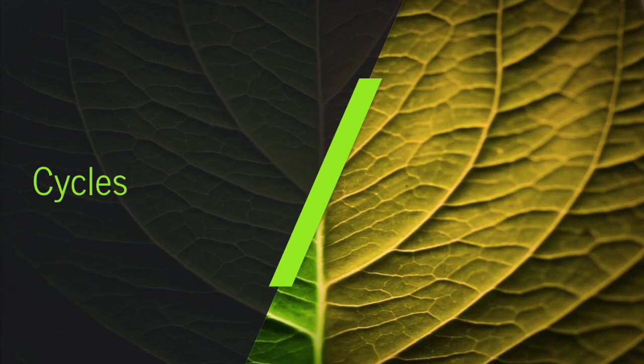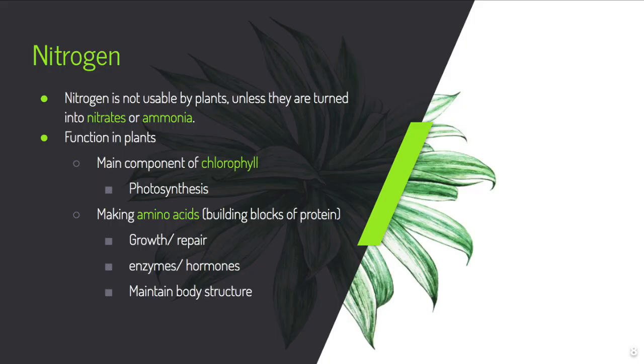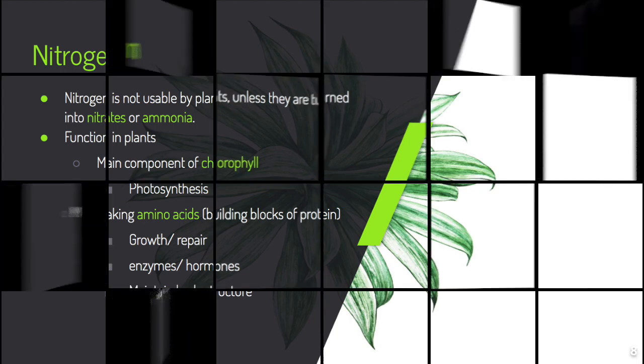Moving on to the biochemical cycles. Nitrogen gas is not usable by plants unless it's turned into nitrates or ammonia. Their functions in plants include being a main component of chlorophyll and making amino acids, which are building blocks of protein. Protein is essential for growth and repair, and the making of enzymes and hormones, and maintaining body structure.